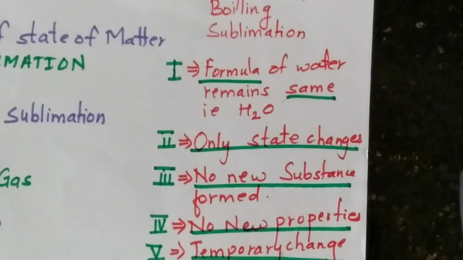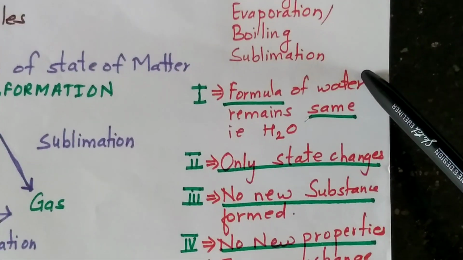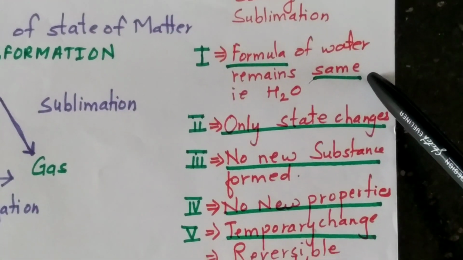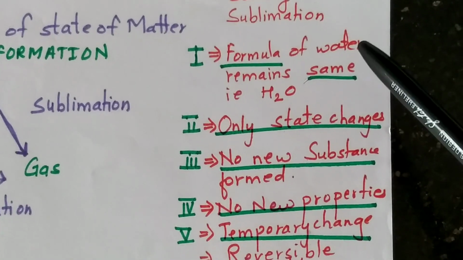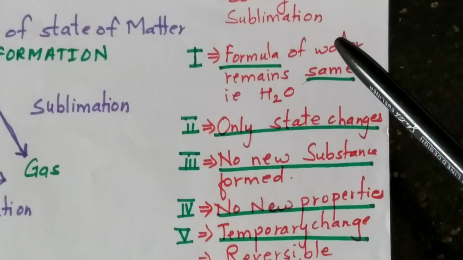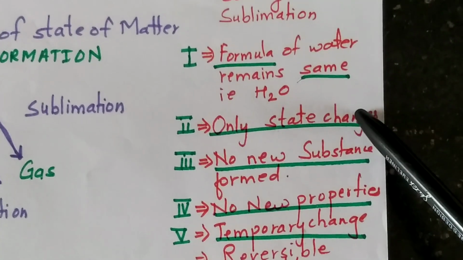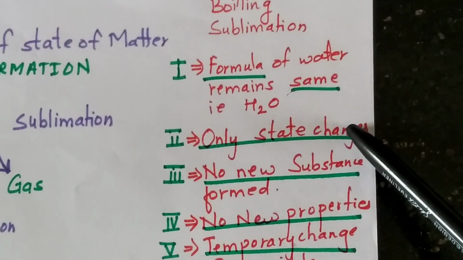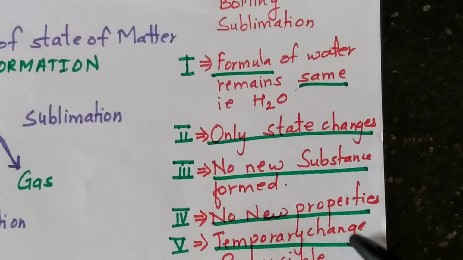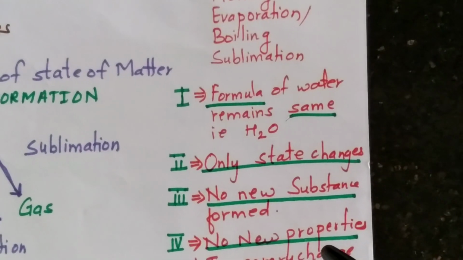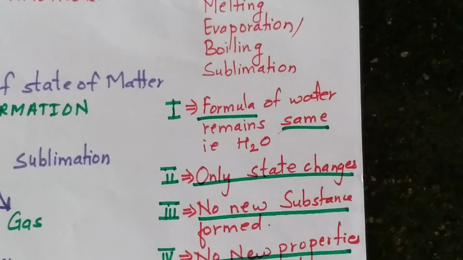Give reason can come. So why melting, evaporation, boiling, sublimation are physical change? Because the formula remains the same, or the composition remains the same, or the substance remains the same. Only the state changes. So no new substances formed, no new properties, and it's a temporary change. So melting, evaporation, boiling and sublimation are physical changes.